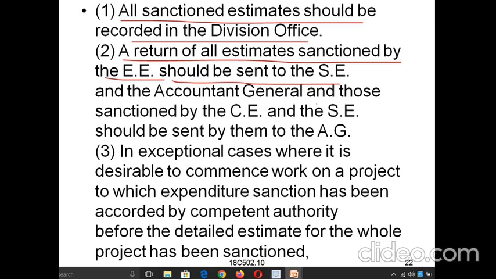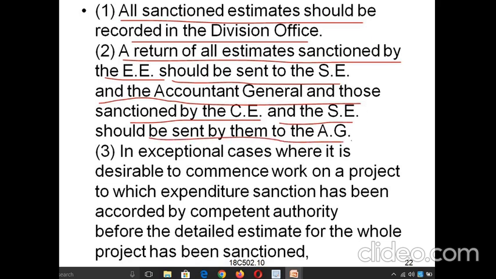Whatever the budget proposals or technical sanctions we are giving, all estimates should be sanctioned by the executive engineer, and then sent to the superintendent engineer, because whatever the executive engineer has got from the superintendent engineer should be sent back to the superintendent engineer again. And those sanctioned by the chief engineer and the superintendent engineer should be sent by them to the AG.